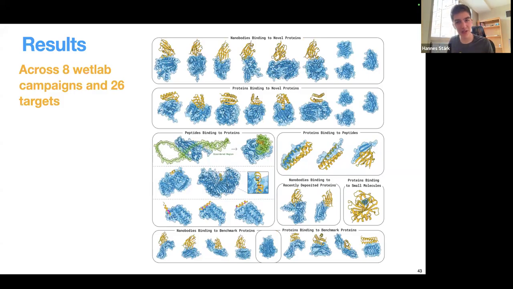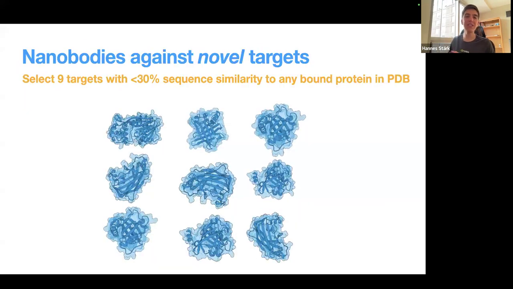And before I dive into some interesting case examples of our wet lab collaborators, I want to look at a systematic evaluation of generalizing to novel targets, in the sense of targets that do not have anything in the training data with a bound structure that is similar to the targets we're considering now. And remember, this is very different from how existing binder design models have been evaluated, where the targets usually are in the training data with existing bound structures.